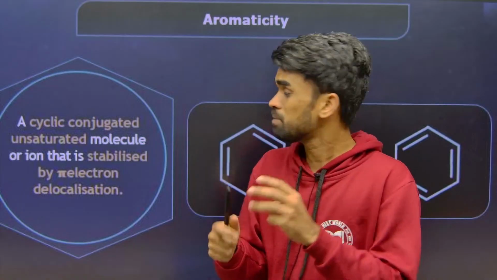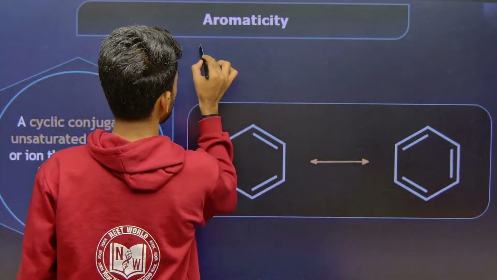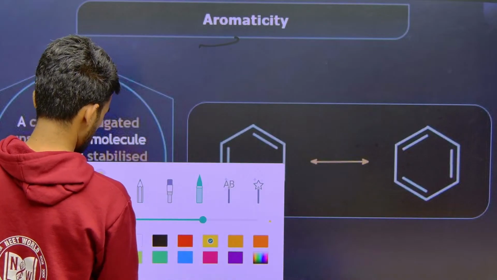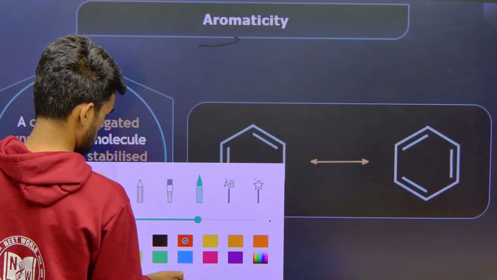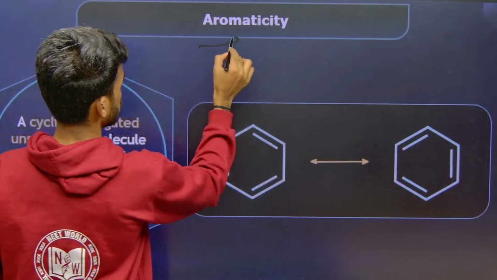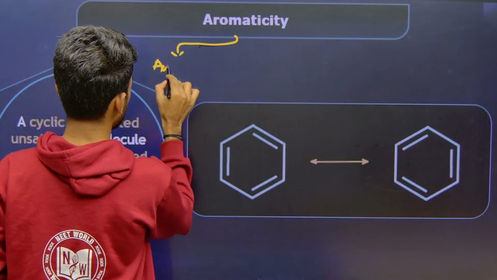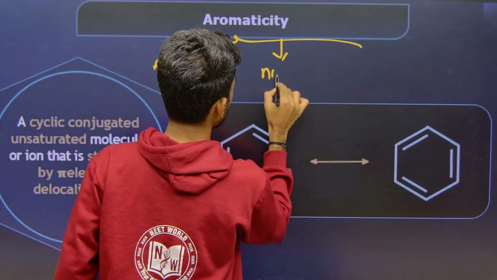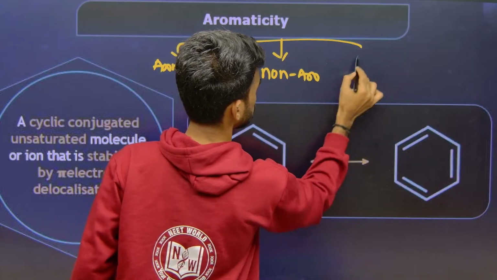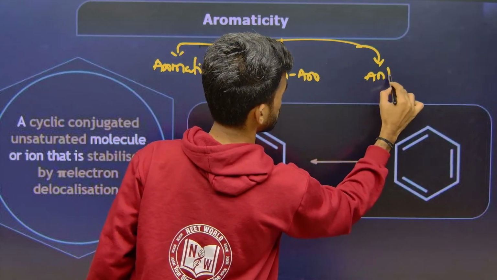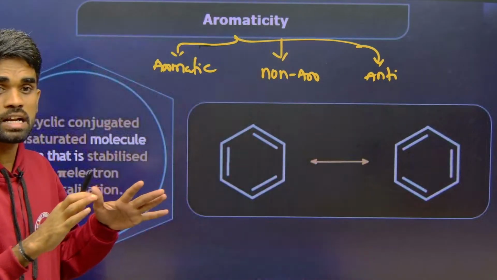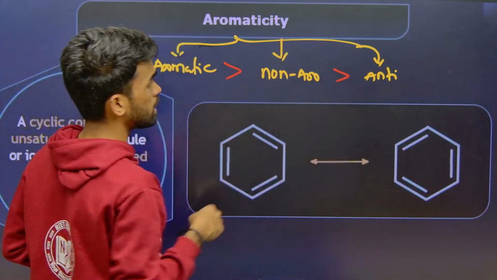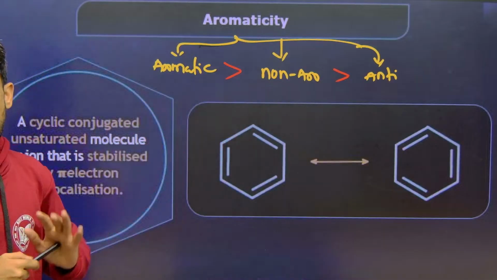So total three types: aromatic, non-aromatic and anti-aromatic. What is the stability order of these compounds? Aromatic is highly stable, then non-aromatic, and the least stability is for anti-aromatic.